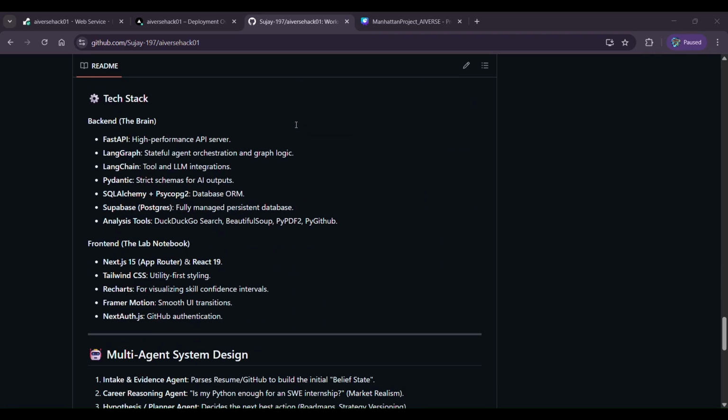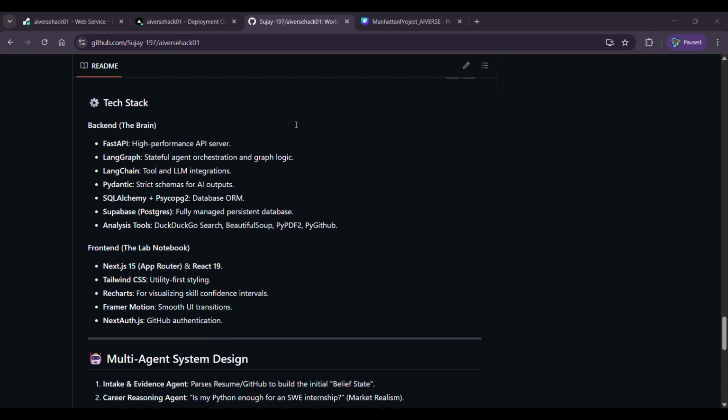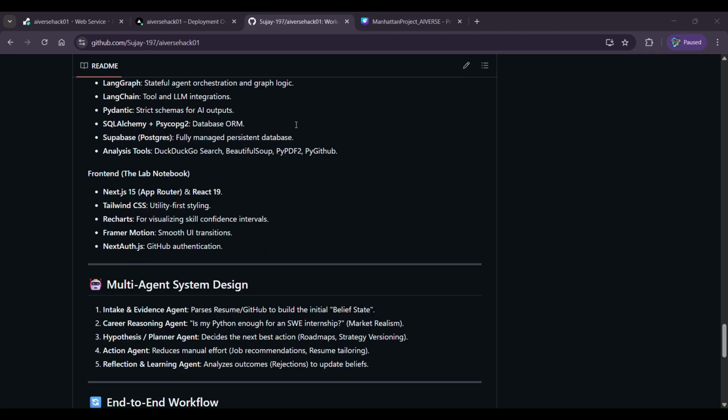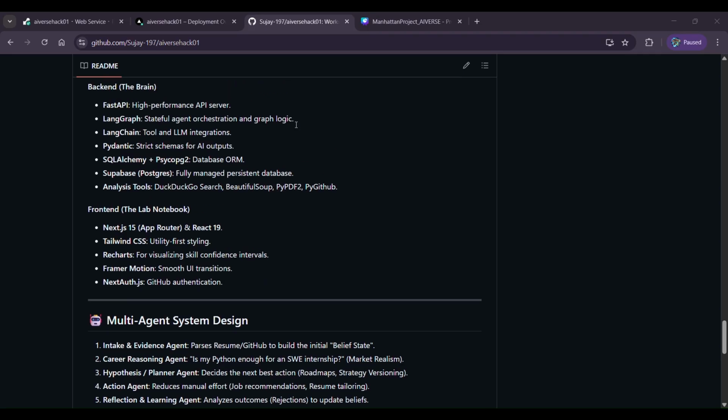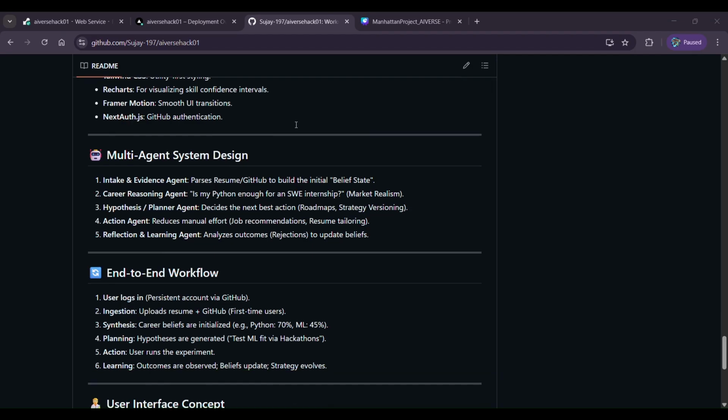And this is the tech stack which is implemented here: LangChain and LangGraph for agentic AI development, Supabase Postgres for database management. And because we're using agentic tools, we need a vector DB, and for that vector DB we're using Supabase. For scraping, we're using DDGS, PyPDF and all other tools. Frontend is mostly done in TypeScript and React combined together. Login is done using GitHub authentication.